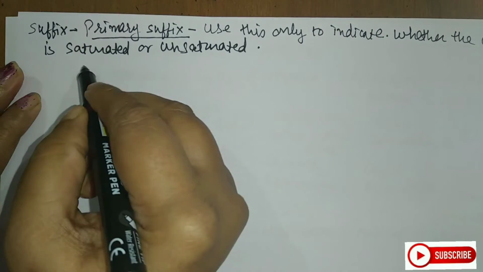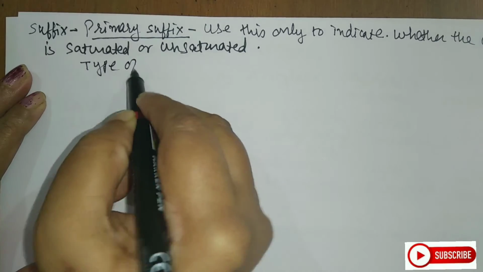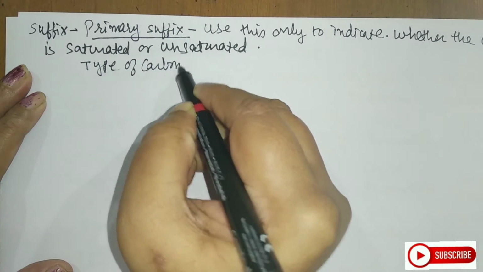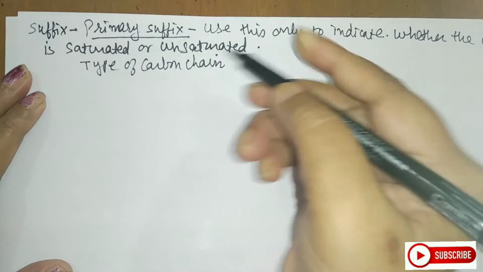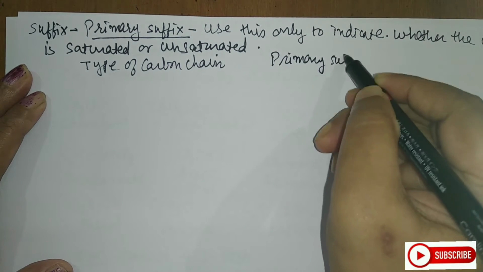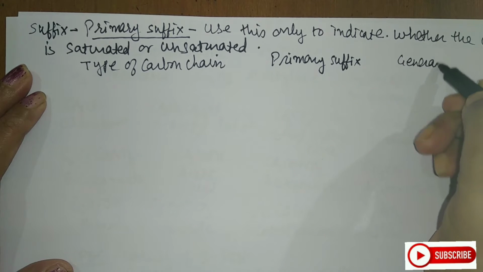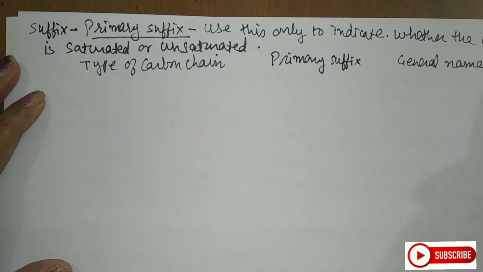So let me tell you how to use this. Now let us see the type of carbon chain. So how I will write the primary suffix and what you will call this. So let us call this the general name, what we use for this.